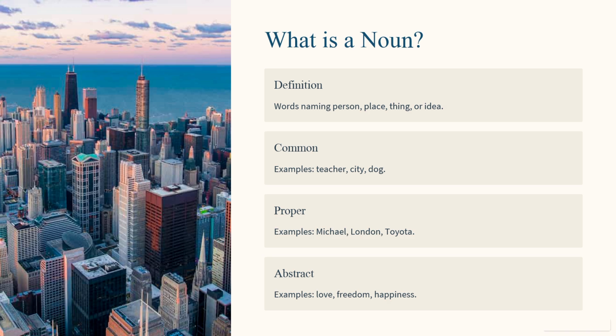And we also have abstract nouns, and these represent intangible concepts or ideas like love, freedom, or happiness. Unlike physical objects, abstract nouns cannot be touched, but they are felt and experienced. And each type of noun plays a unique role in helping us communicate ideas clearly and effectively. So let's explore how these nouns function within sentences.